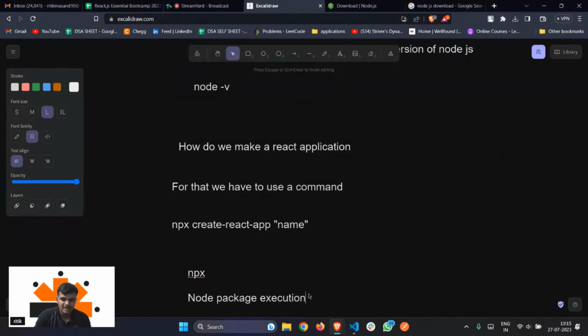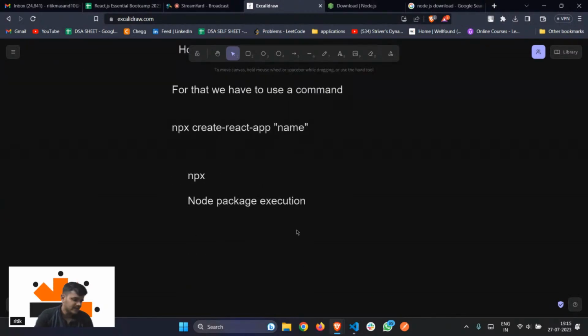Yeah, it stands for Node Package Execution. Yes. So again, let's suppose it will give you an interface, right? It's basically a command. It's basically a package that will help you to run or create an application. Can we use npm instead of npx? No, you cannot.